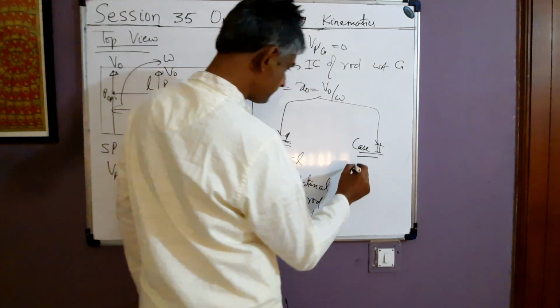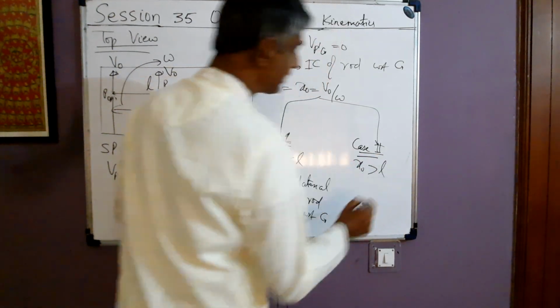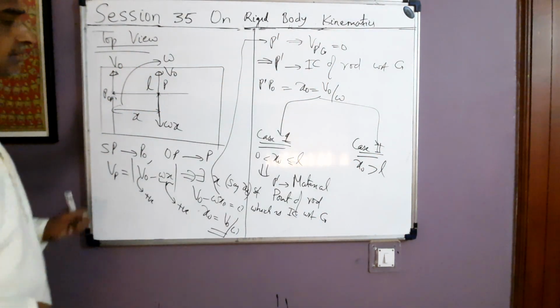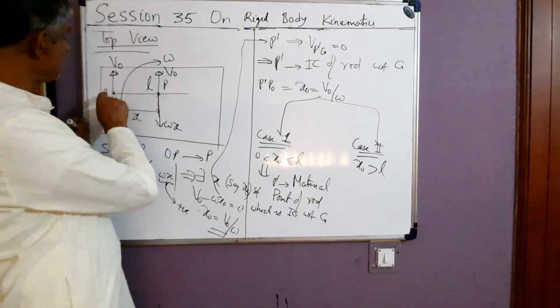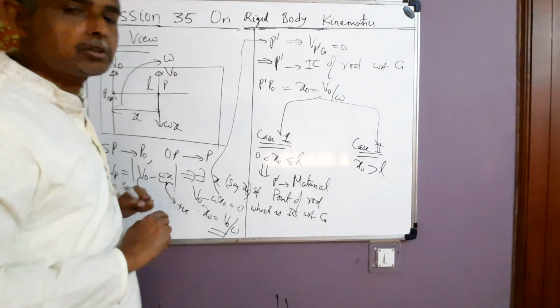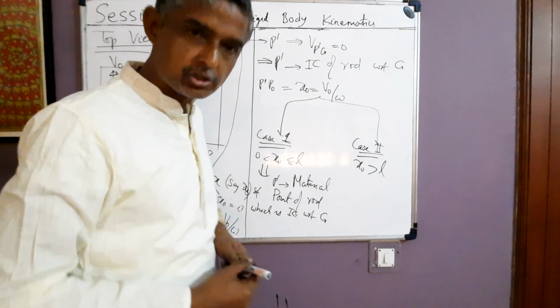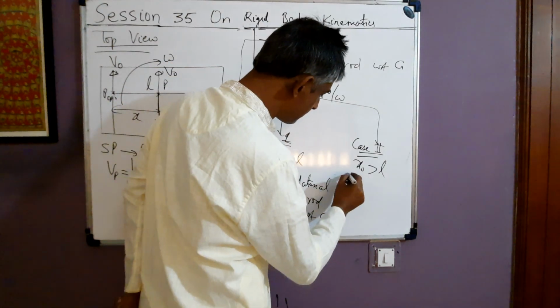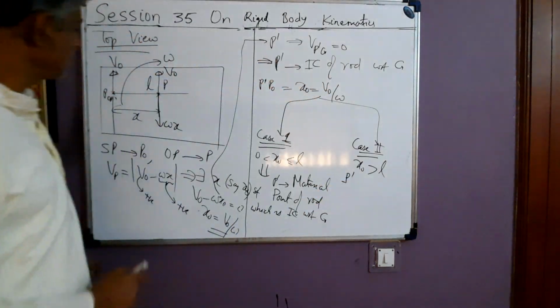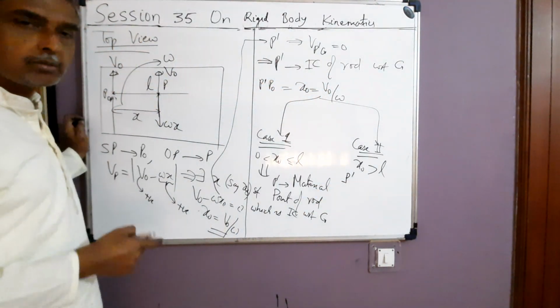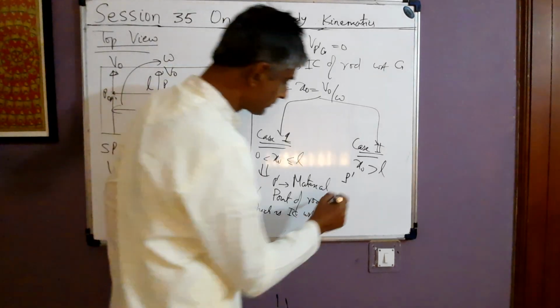And case 2 is this. x0 is more than L. In this case, the point P dash is outside the rod. It is not a real location, it is an imaginary location. So in this case, IC P dash of rod with respect to ground is not on its material point, but is outside the rod.